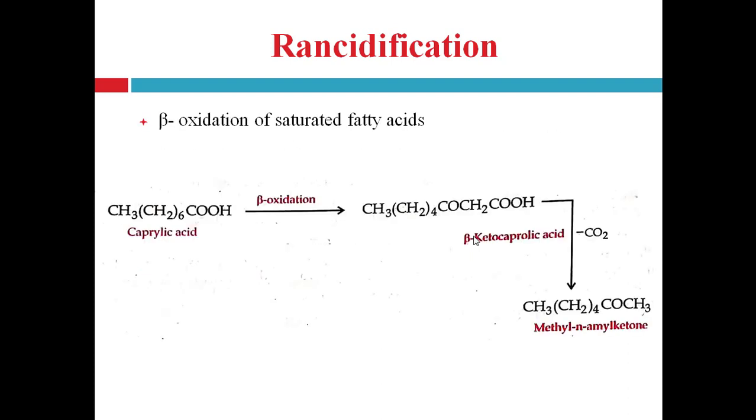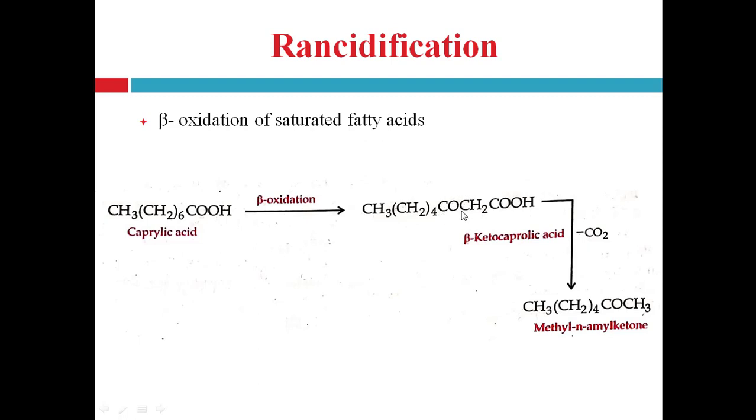See, beta oxidation of saturated fatty acid. This one is an example of caproic acid, which undergoes beta oxidation and produces the beta keto acid. So from the carboxylic acid group, on the beta carbon, a ketone group is produced. Here this one is alpha, this one is beta.